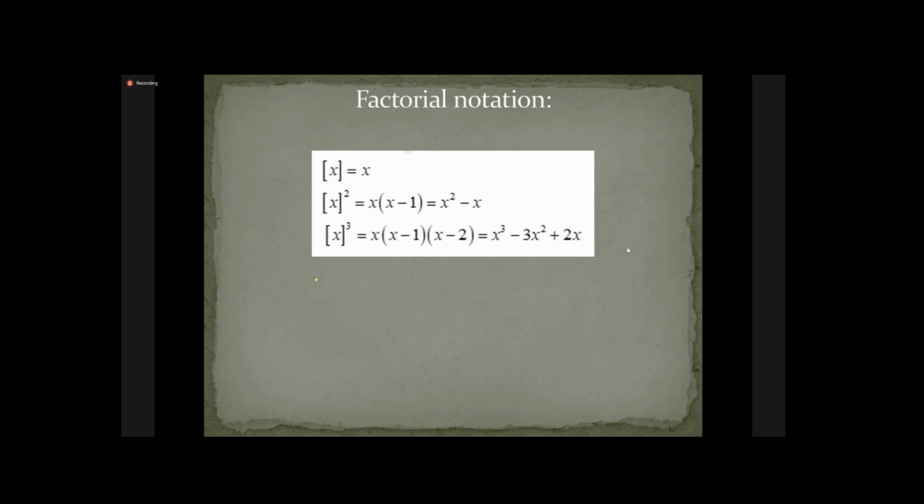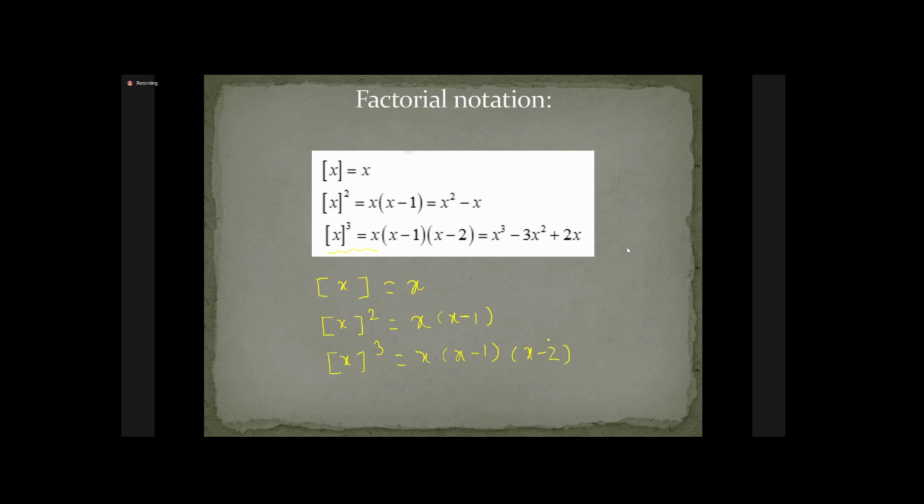Second factorial of x is x into x minus 1. Third factorial of x is x into x minus 1 into x minus 2, and so on. But generally, in all the questions, the examples we have in the syllabus are up to the third factorial of x. So that is enough, up to cubic polynomial. So these things we require.